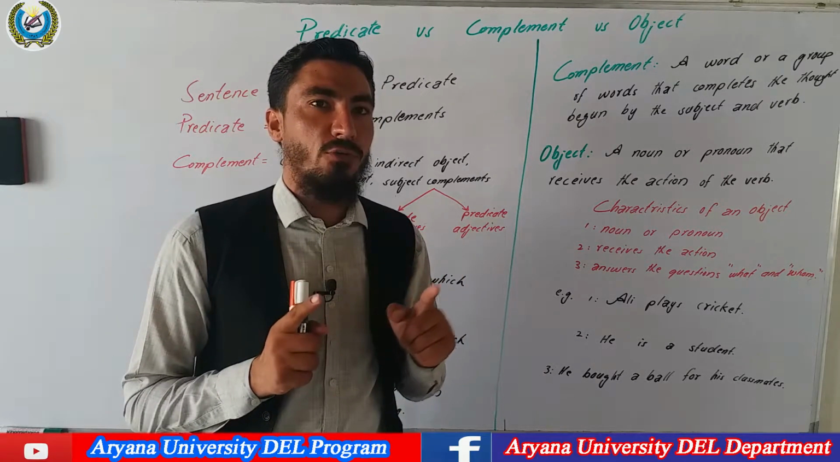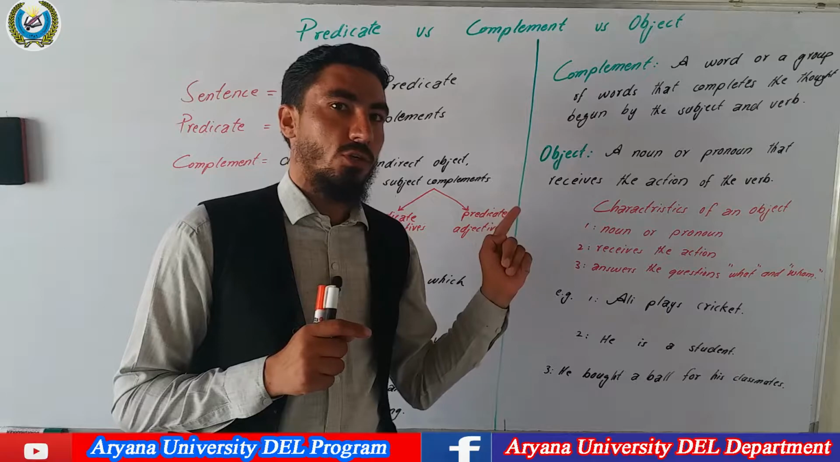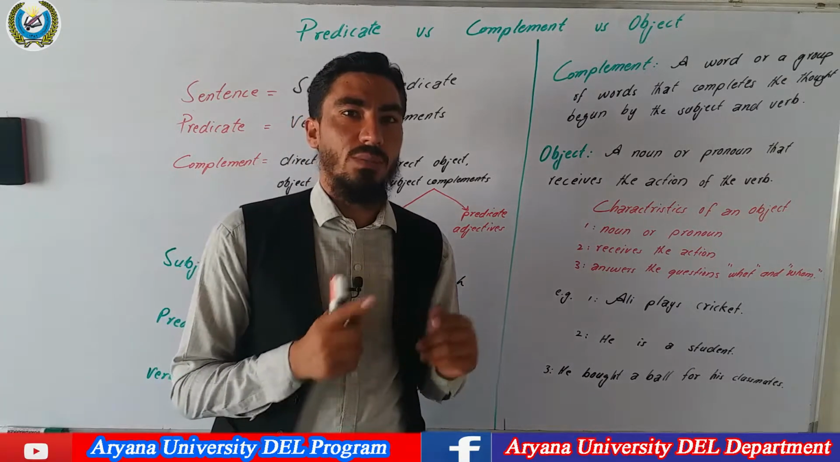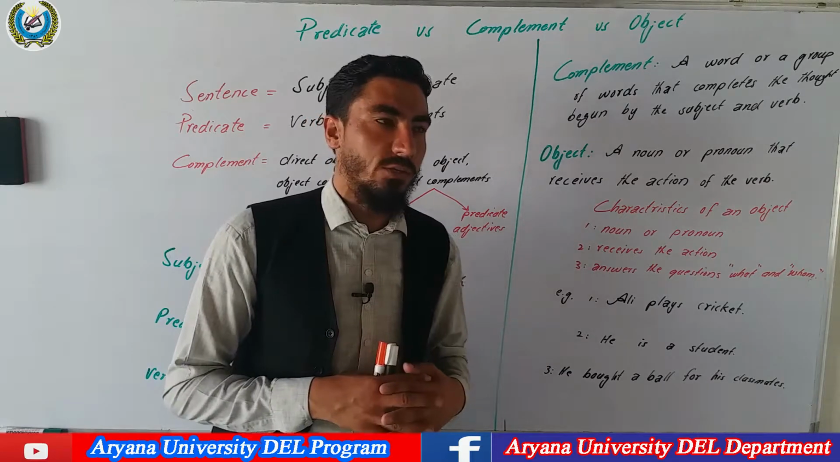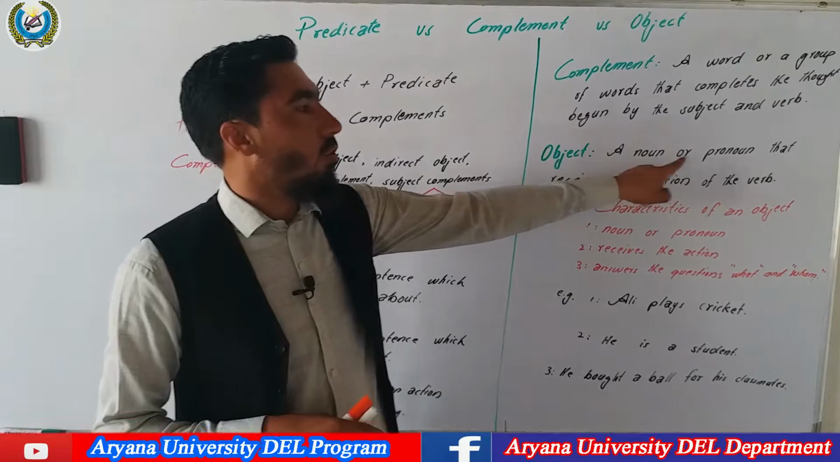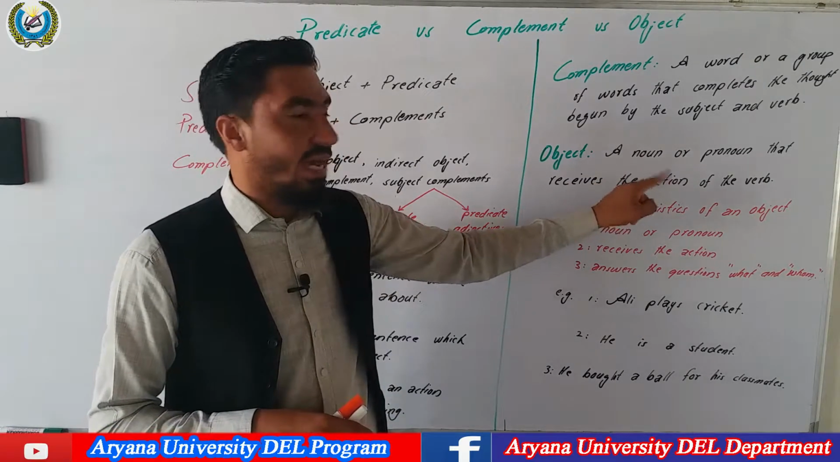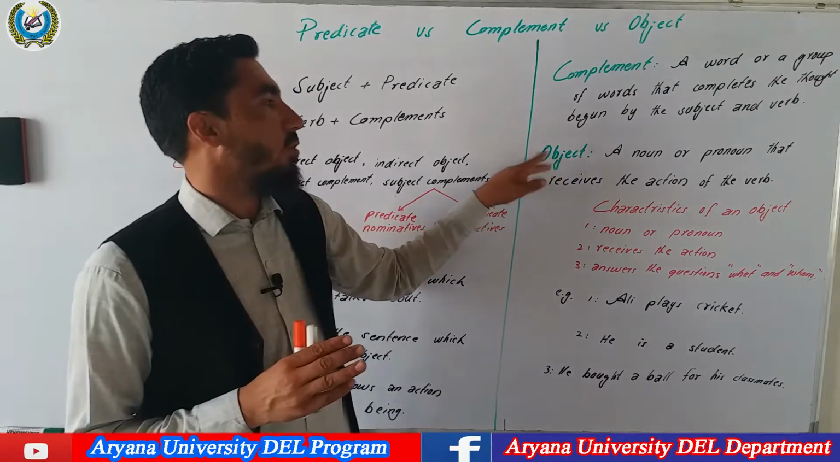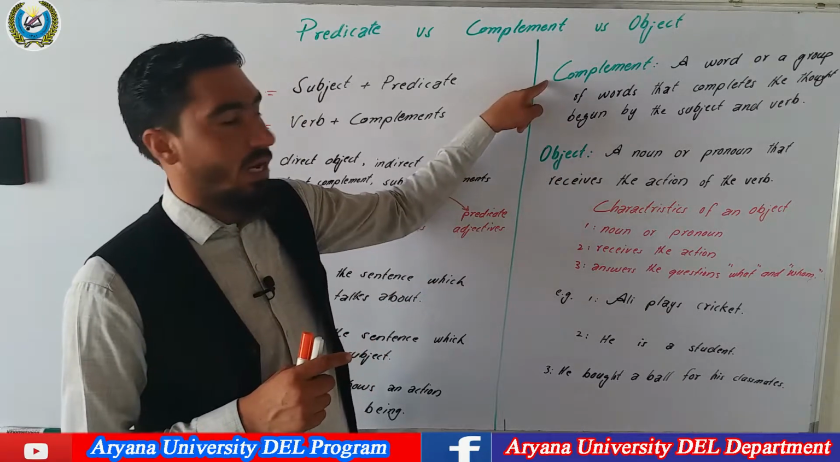Do not specify the word complement only to subject complements. A subject complement is one type of complement, a sentence complement. So what is an object? A noun or pronoun that receives the action of the verb. These are some of the characteristics of the object. How can you differentiate an object from the complement?